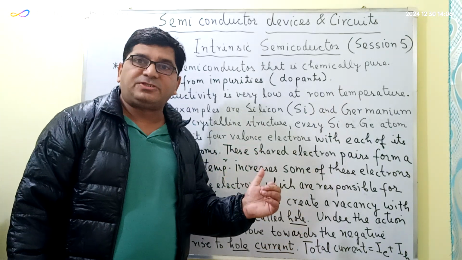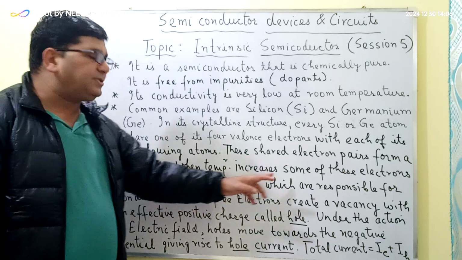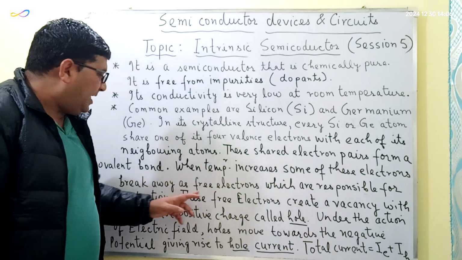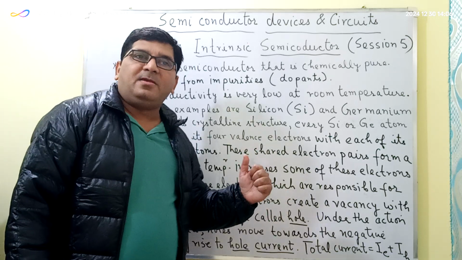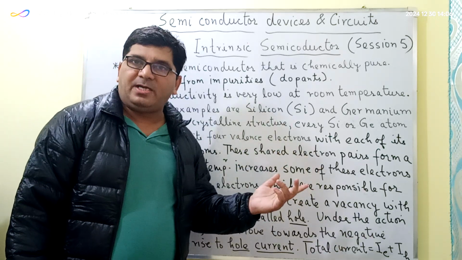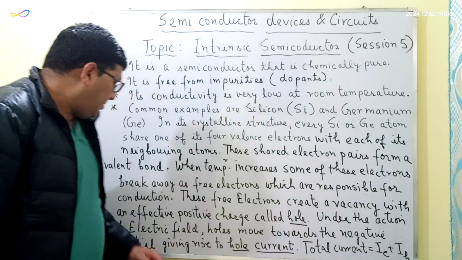But when the temperature is increased, some of these electrons break away as free electrons and move from the valence band into the conduction band, and these free electrons are responsible for conduction.